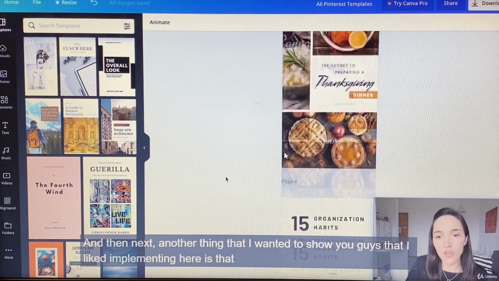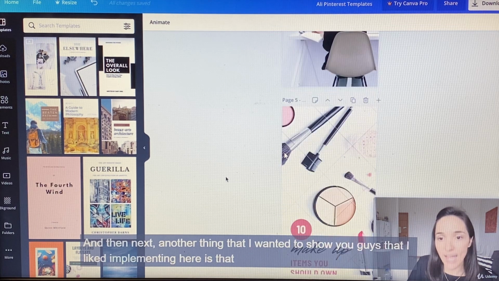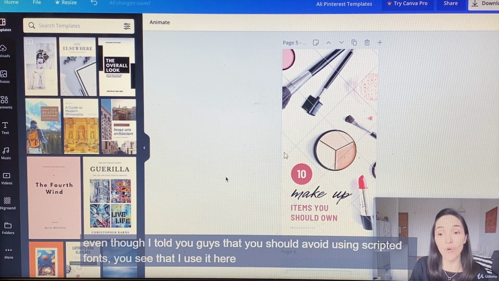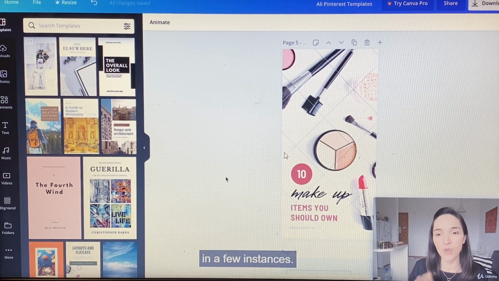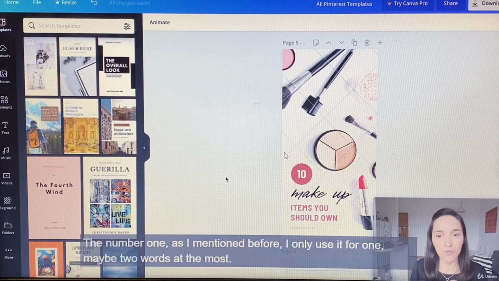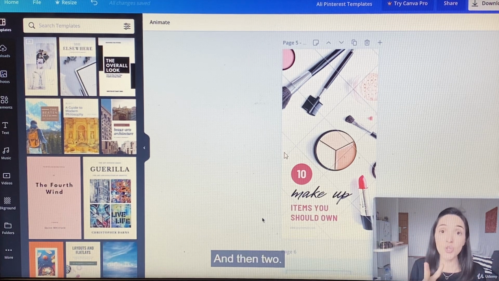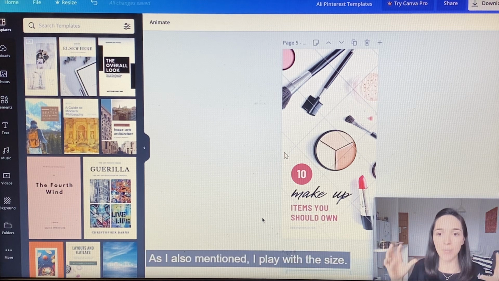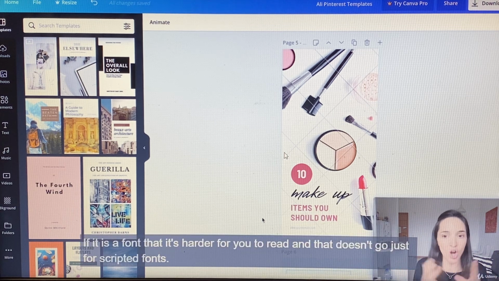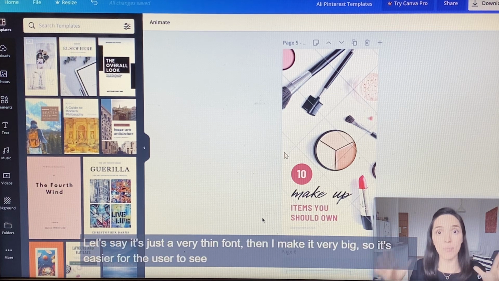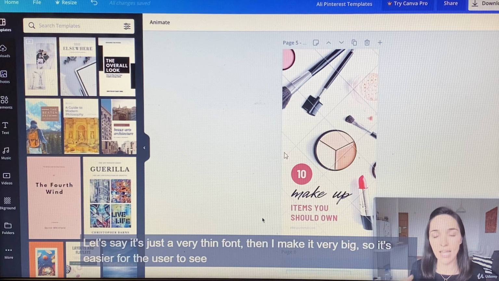And then next, another thing that I liked implementing here is that even though I told you guys that you should avoid using scripted fonts, you will see that I use it here in a few instances. Number one, as I mentioned before, I only use it for one, maybe two words at the most. And then two, as I also mentioned, I play with the size. If it is a font that is harder for you to read, and that doesn't go just for scripted fonts, let's say it's just a very thin font, then I make it very big, so it's easier for the user to see and quickly read it.